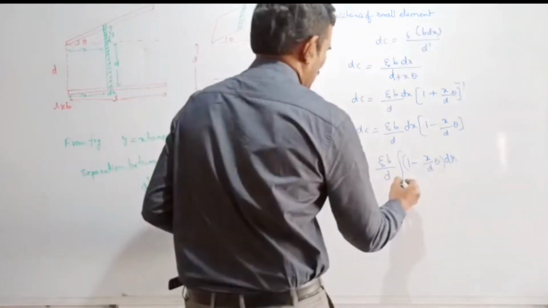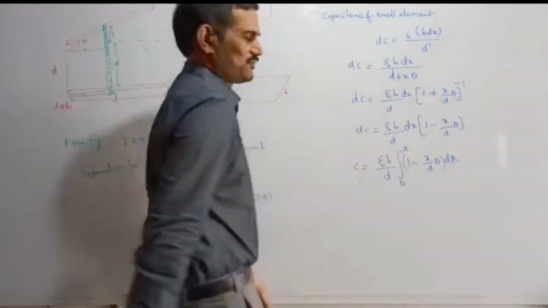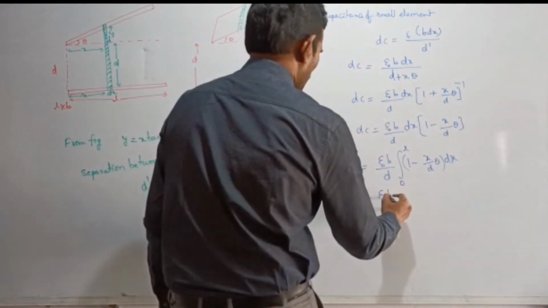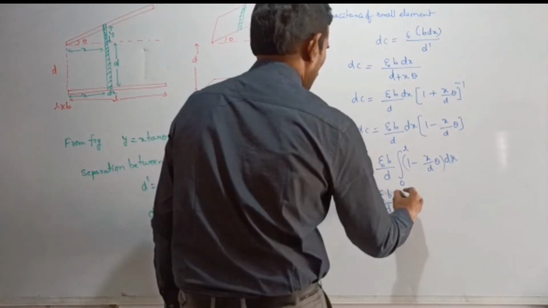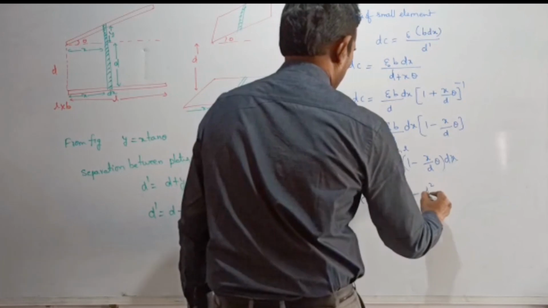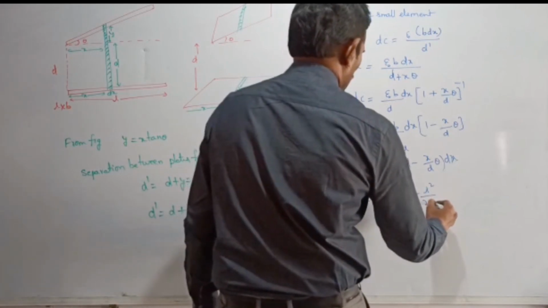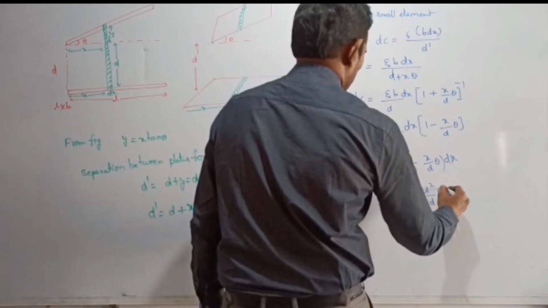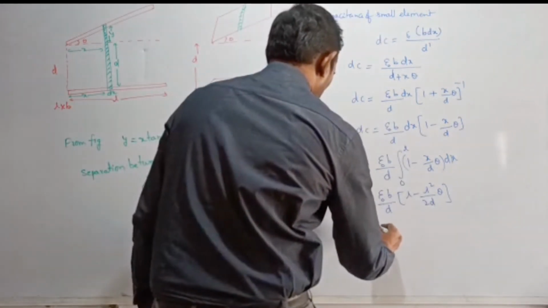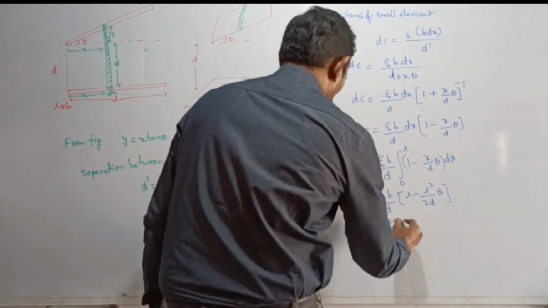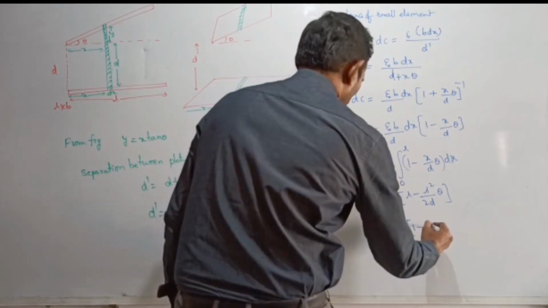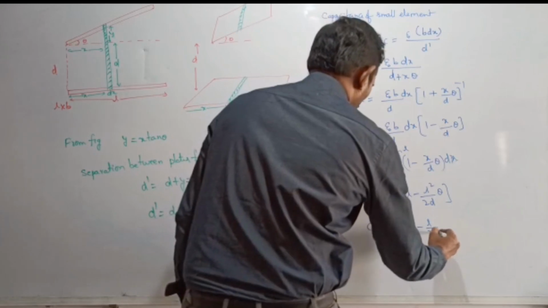Therefore, it is epsilon naught B by d into, so I can write this as L minus L square by 2d into theta, or you can write that L outside. So therefore, it is epsilon naught B into L by d into 1 minus L by 2d into theta. So that will be the expression for the capacitance of that system here.